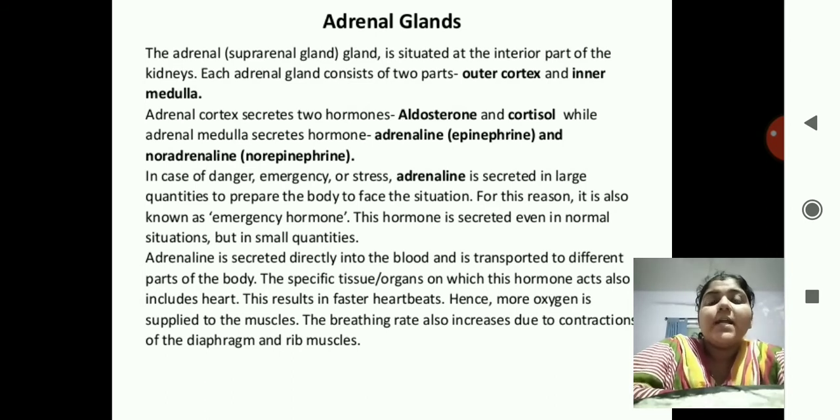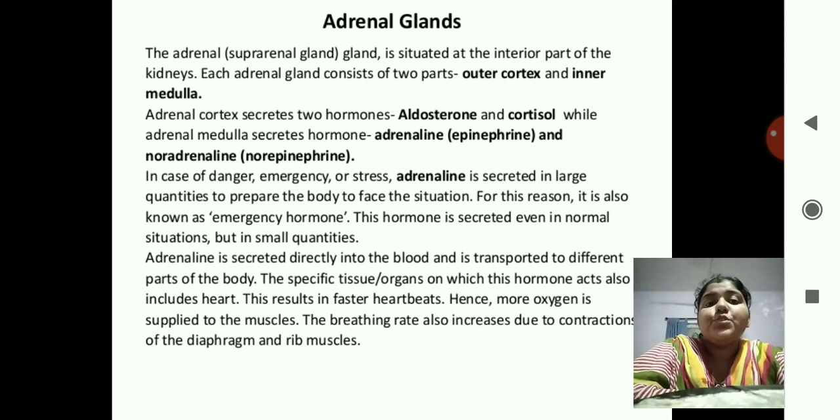In case of danger, emergency or stress, adrenaline is secreted in large quantities. When the exams approach, what is secreted in your body? Adrenaline is secreted to prepare the body to face the situation. For this reason, it is also known as the emergency hormone. This hormone is secreted even in normal situations but in small quantities. Adrenaline is secreted directly into the blood and is transported to different parts of the body.